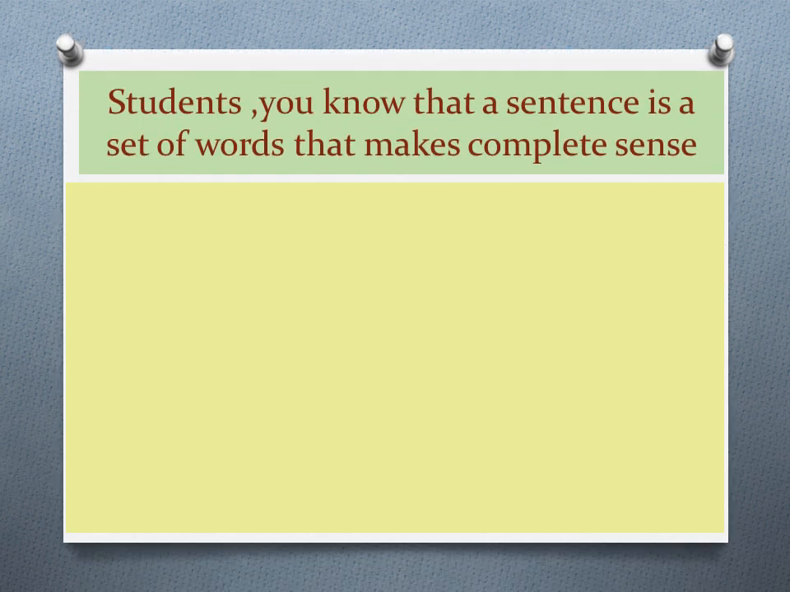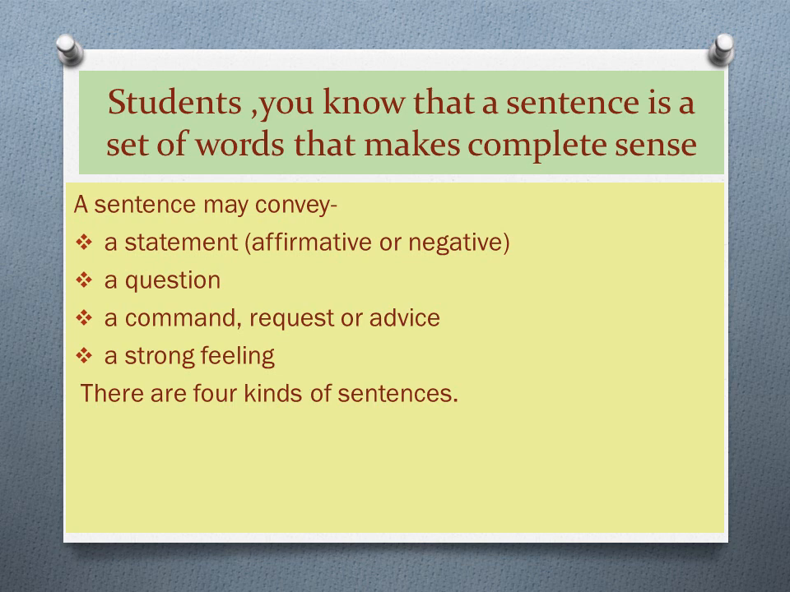Beta, in the previous sessions you have learnt about a sentence. So what is a sentence? It is a set of words that makes a complete sense. On the basis of this, a sentence may convey a statement, a question, a command, request or advice, a strong feeling or emotion. For example, well done, wow. These are examples of strong feeling or emotion. So on the basis of this, there are four kinds of sentences. We are going to study these kinds of sentences one by one in detail.